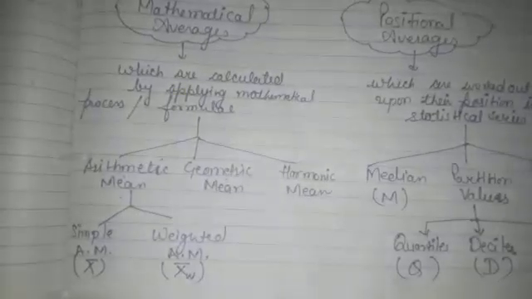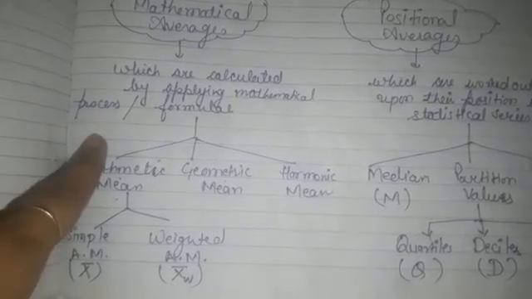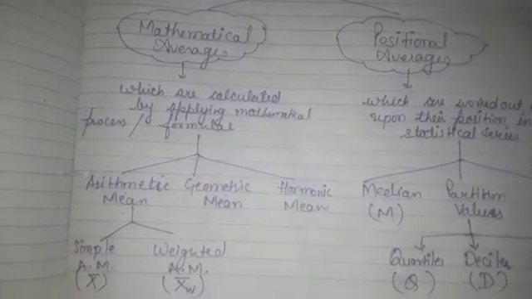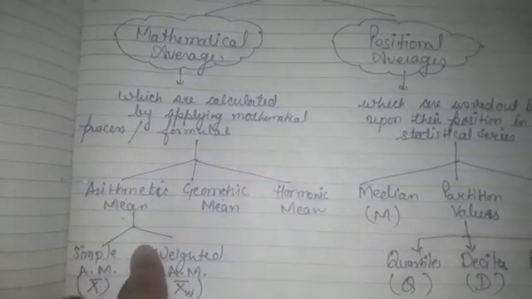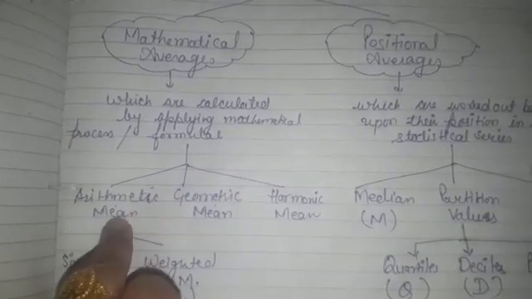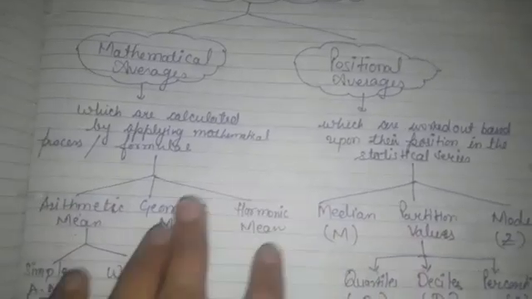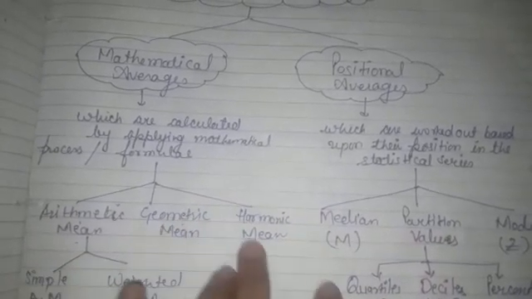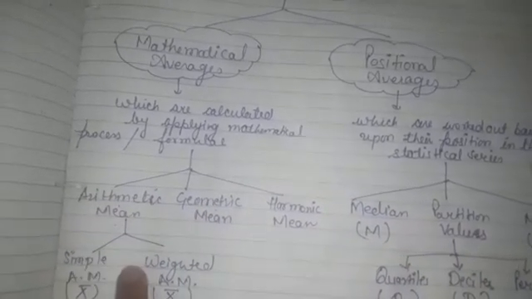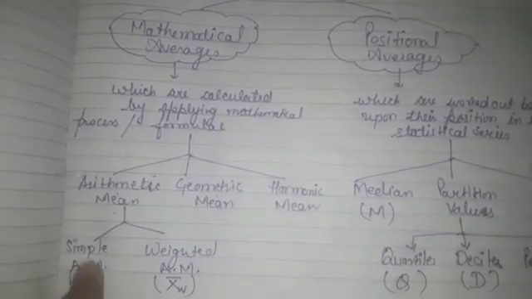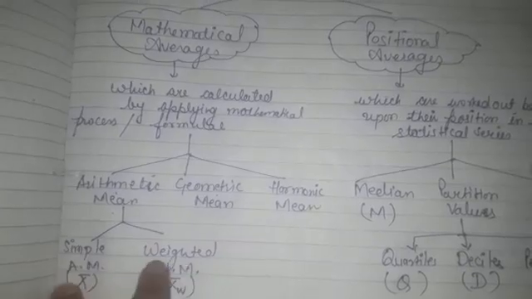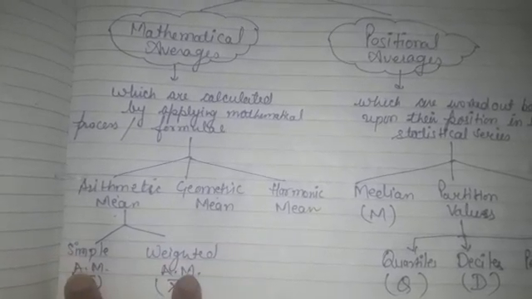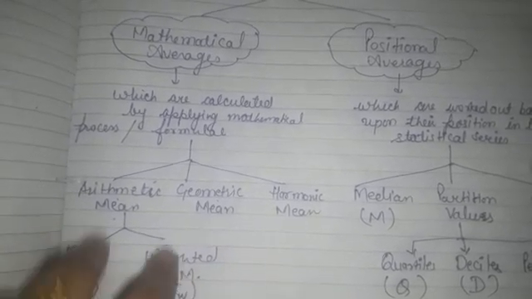Mathematical averages are generally three: arithmetic mean, geometric mean and harmonic mean. In our chapter we have to deal with the arithmetic mean only, and in statistics we will study only arithmetic mean. The geometric and harmonic mean we will not study here. Clear? Arithmetic mean can be further classified as simple arithmetic mean and weighted arithmetic mean. We will come to know how we can calculate both of these one by one in this chapter 9.